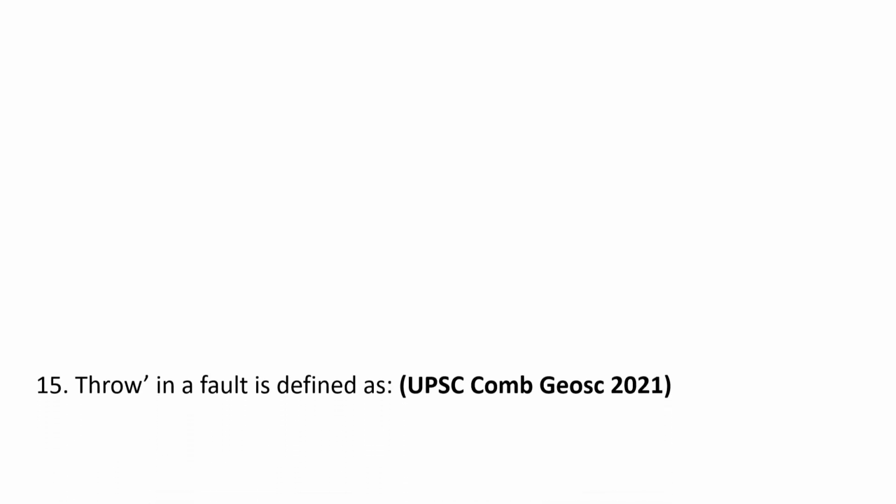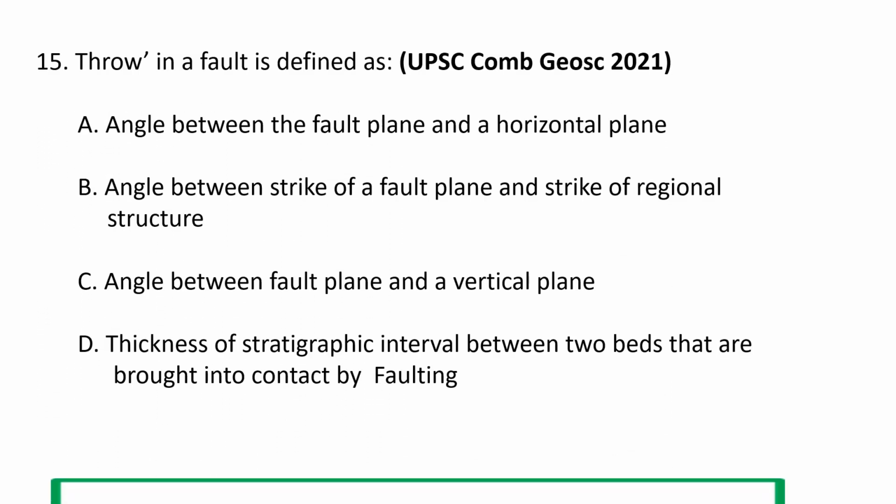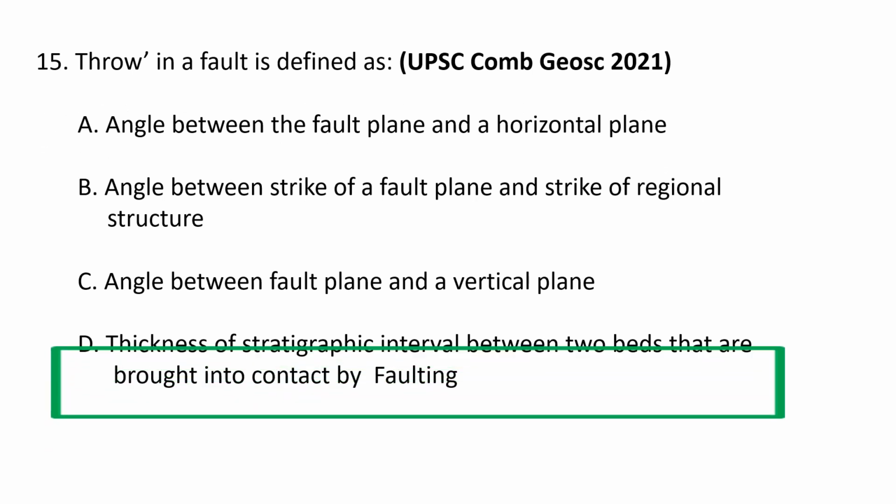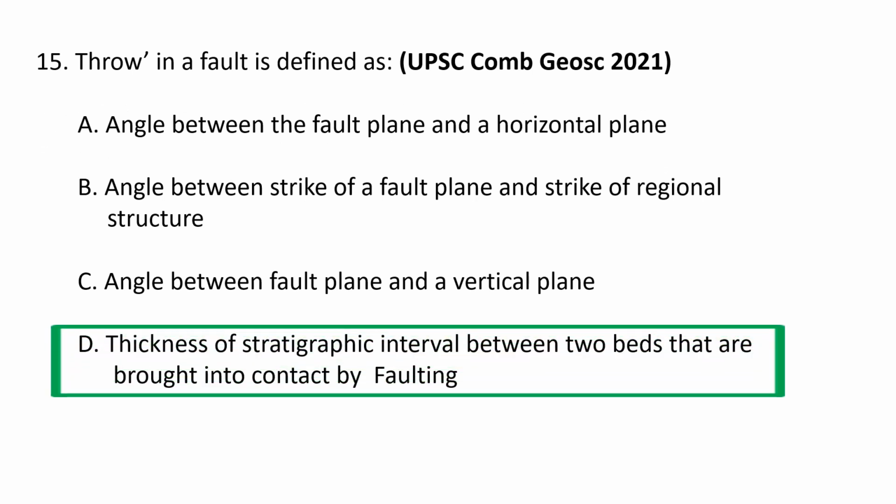Next question. Throw in a fault is defined as A. Angle between the fault plane and a horizontal plane. B. Angle between the strike of a fault plane and the strike of a regional structure. C. Angle between fault plane and a vertical plane. And D. Thickness of a stratigraphic interval between two beds that are brought into contact by faulting.